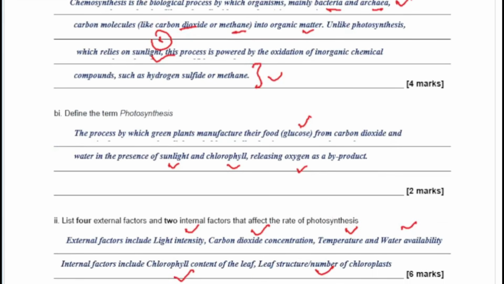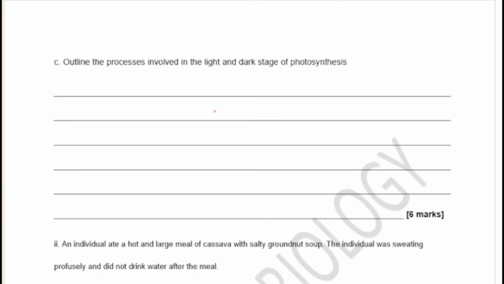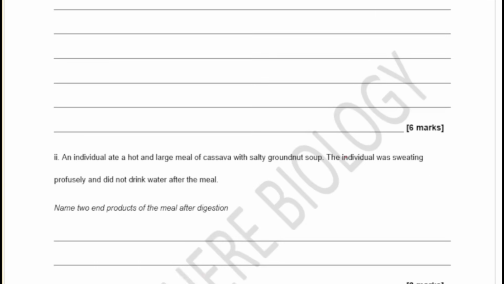So let's move to the next question. It says, outline the process involved in the light and dark stages of photosynthesis. So pay attention to these kinds of questions because they come periodically and students struggle with answering them.